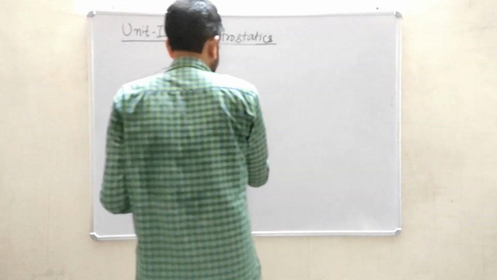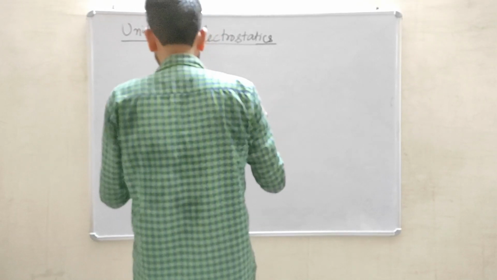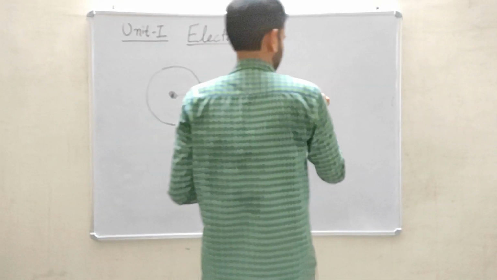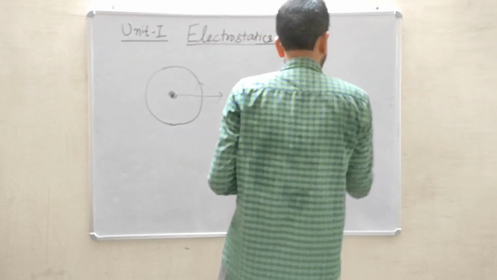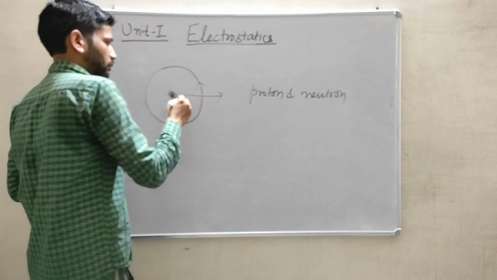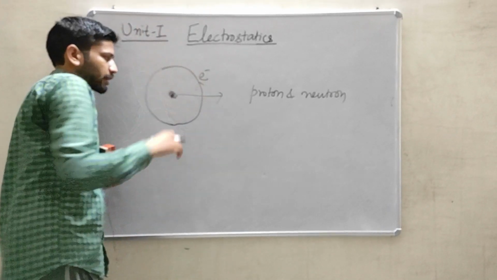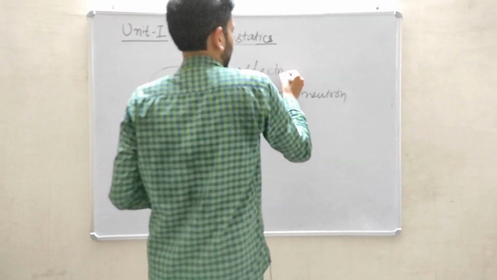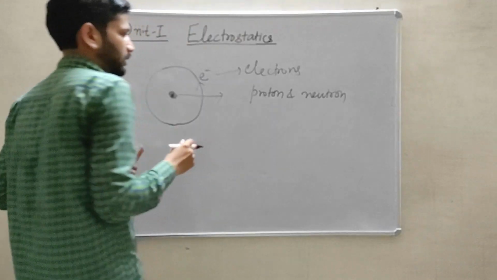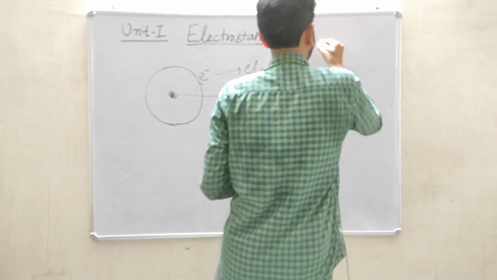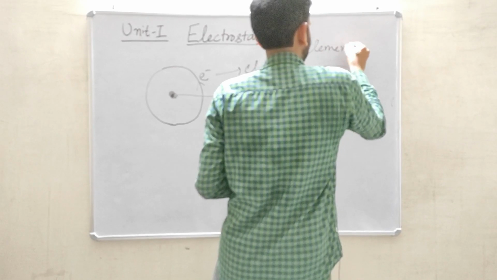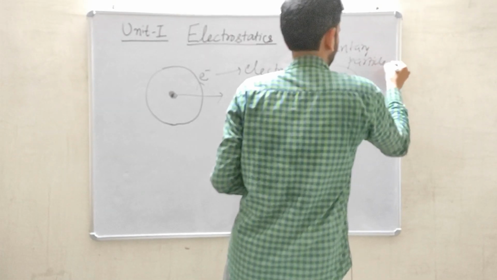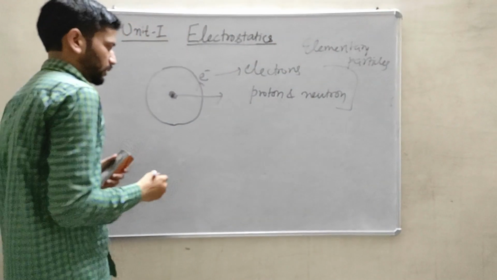In the nucleus there are two types of particles: one is proton and another is neutron, while the electrons are revolving around in the shells. So generally in an atom there are a total of three types of elementary particles present.